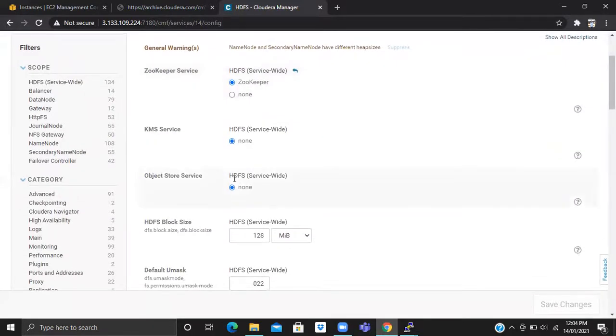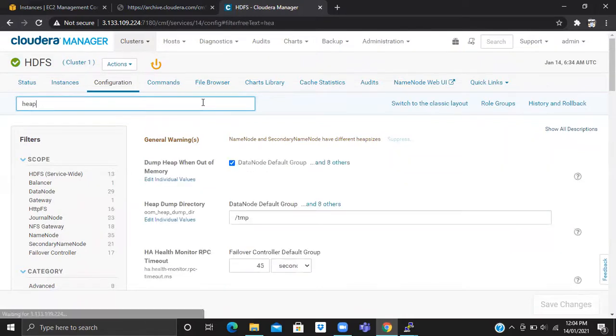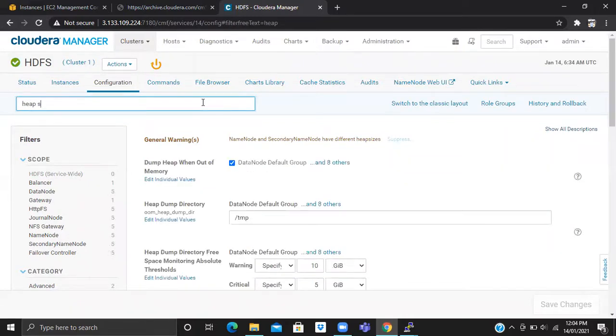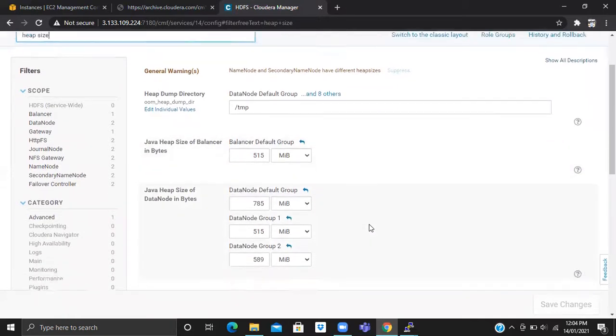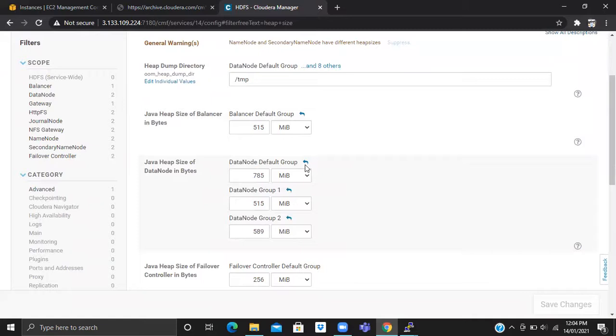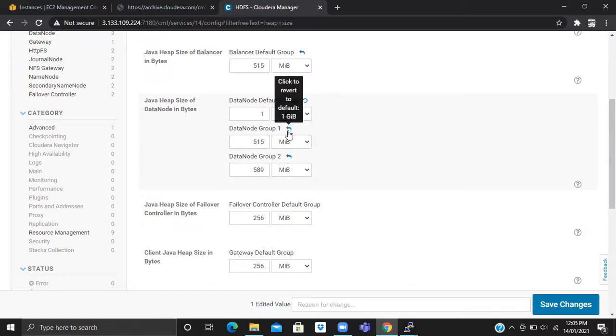Just type the heap size. Take the secondary name node heap size. The data node in bytes is okay. At the last, should I change everything here? No. Revert to default. I'm just doing it, revert to default.